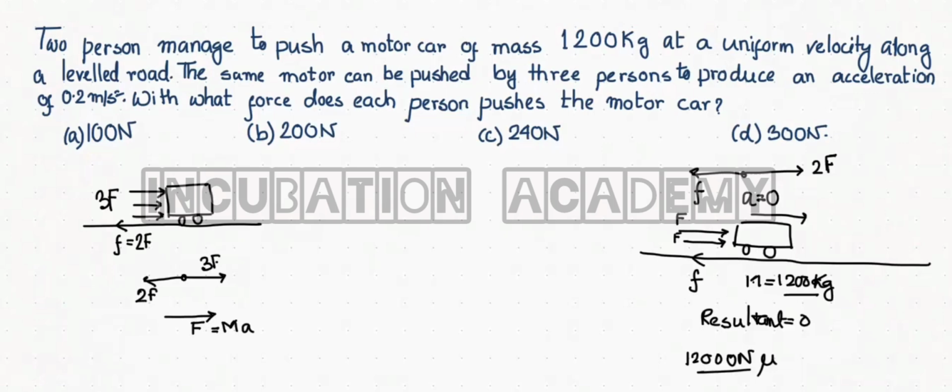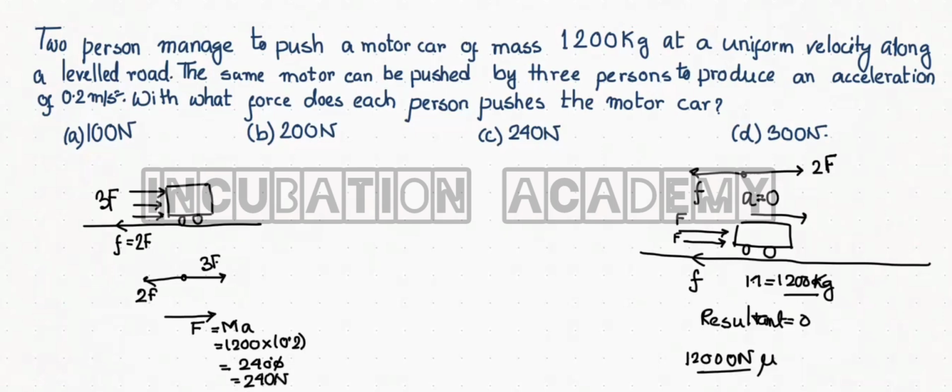The mass of the car is 1200 kg, the acceleration of the car is 0.2. If I do this product, that will be 2400 point, this 0 cancels out, so the force is 240 Newton.